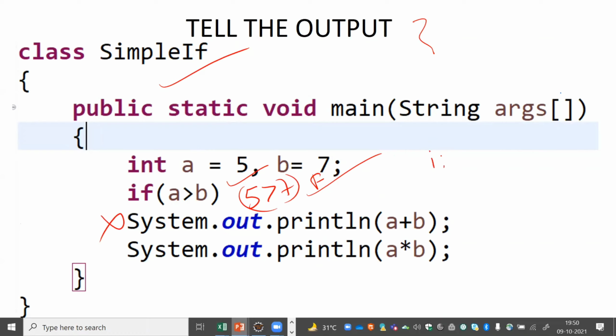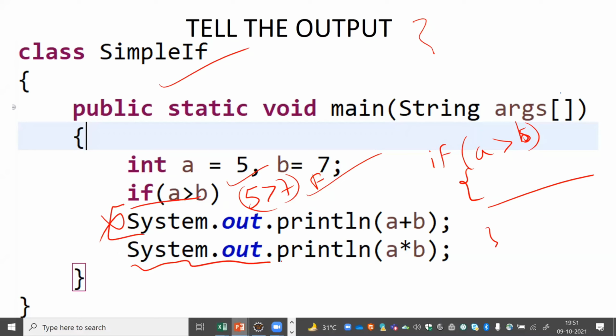Many times I have told you one thing: if we are not writing curly braces, that means only one line is part of the if block. If we have not written curly braces here, that means this particular line is part of the statement. The other line is not a part of the if statement, it is outside.